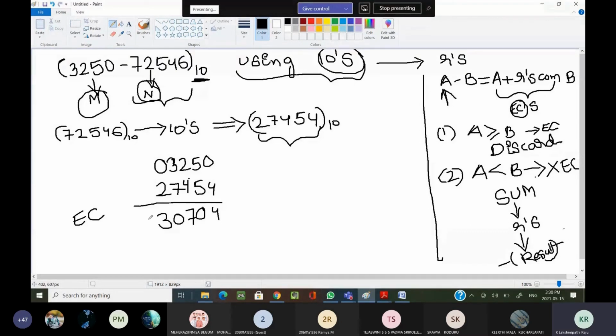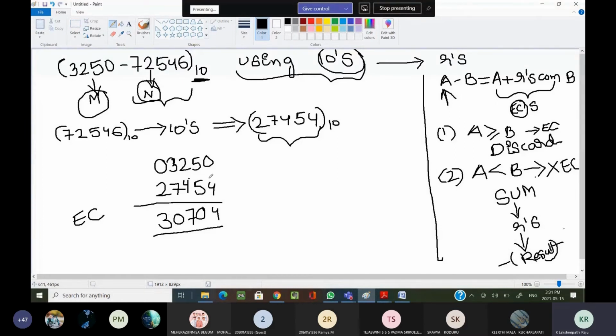In this case we don't get any end carry. Some people are saying we get an end carry. No, in this problem we don't get any end carry.